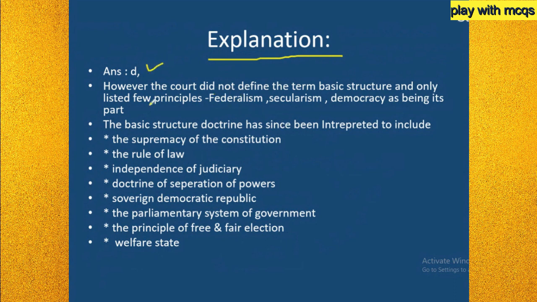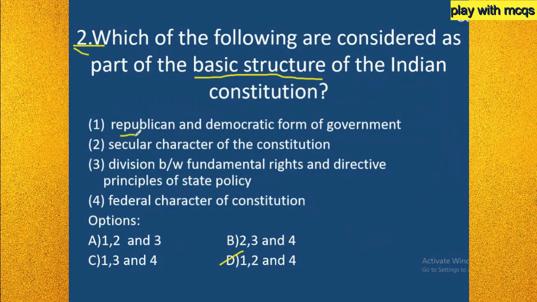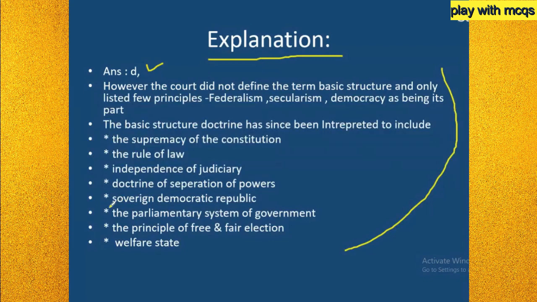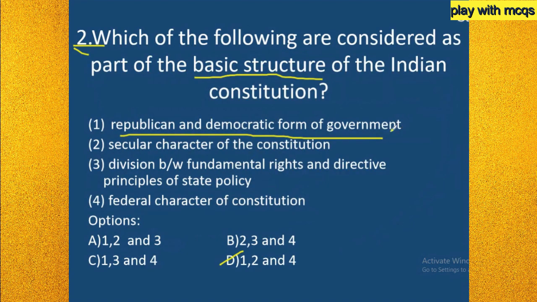Here I have provided all the basic structure. You can go and look into it, and by looking into it you can easily understand what is basic structure and what is not. The first option, republican and democratic form of government, is there in the basic structure. Here it says sovereign, democratic and republic. I am pointing to it, you can look into it. This is the basic structure of our Constitution. So the first option is correct.